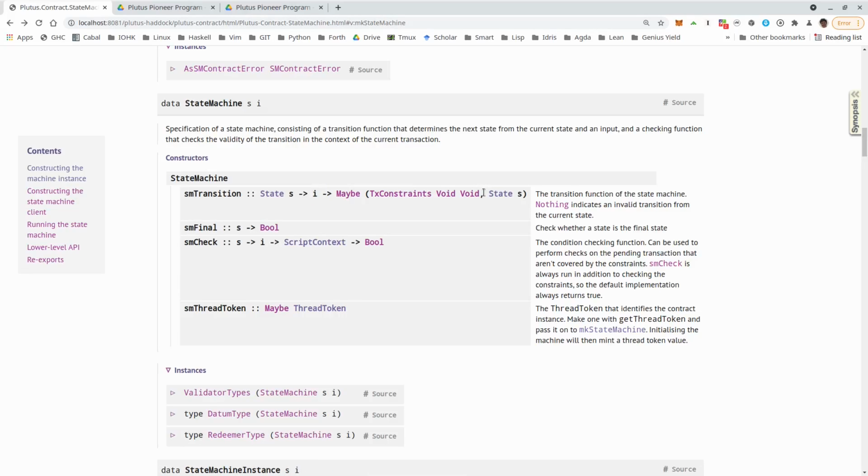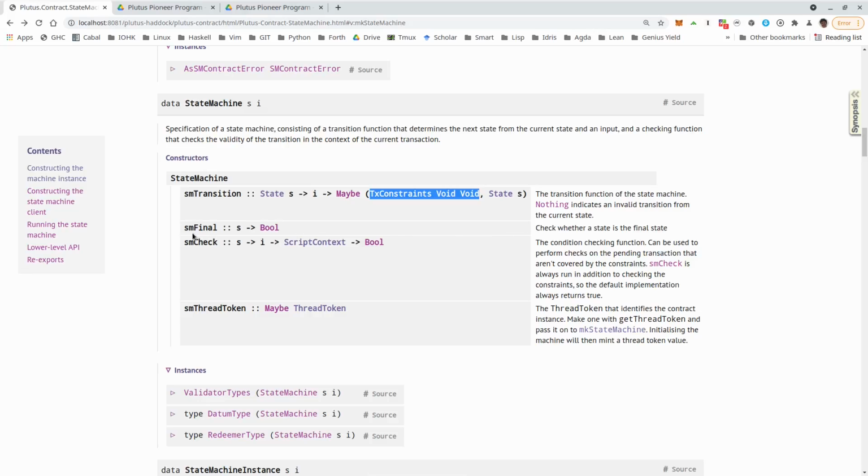And the second component is the new state. So this transaction will consume the existing UTXO and produce a new one at the same address. And this here will be the new datum and value of the new output, the new UTXO. And then we can have TX constraints that until now we've only seen in off-chain code that specify additional constraints that the transaction that does this transition must satisfy. So that's the transition function.